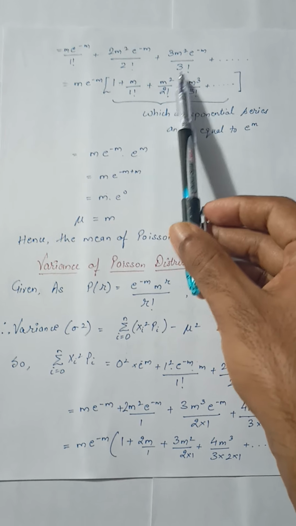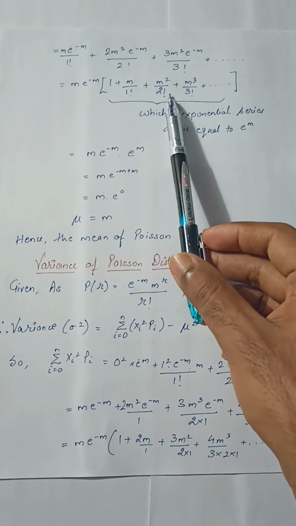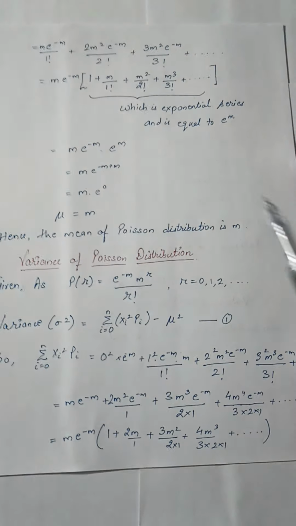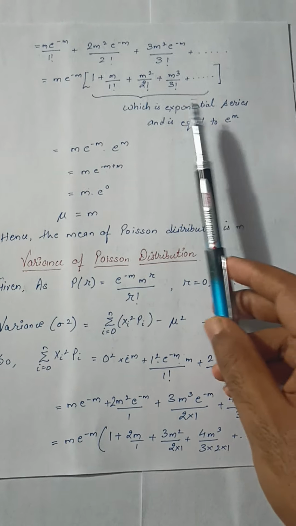3 factorial means 3 into 2 into 1. 3 and 3 will be cancelled. It will be only 2 factorial in the denominator. So these are the terms. Now this series is a very important series, which is termed as the exponential series, which is equal to e raised to power m. Put the value of this whole series as e raised to power m.